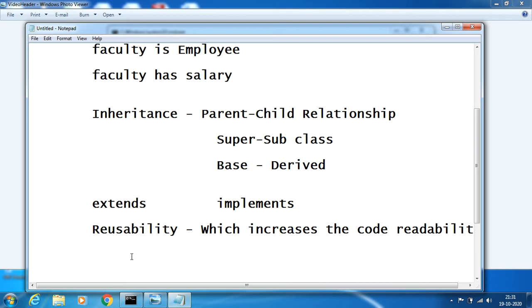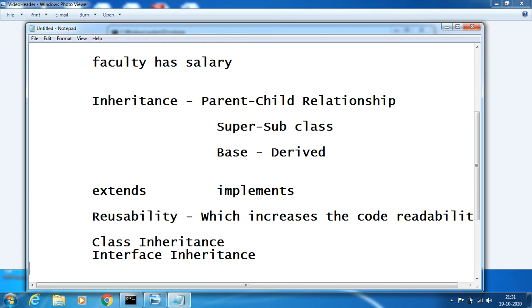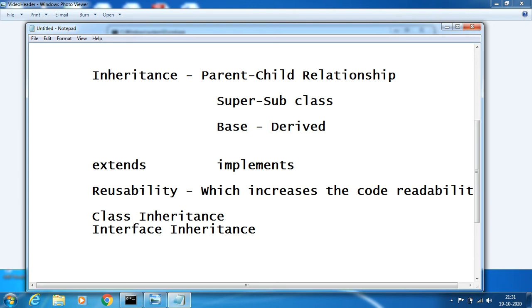We can call these class inheritance and interface inheritance. These two are very important concepts when we deal with real-time objects, where we can come across different kinds of relationships.